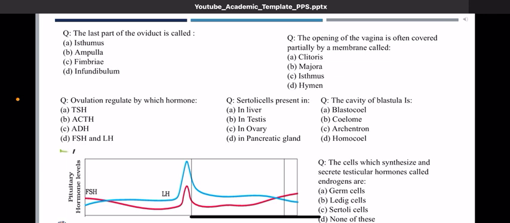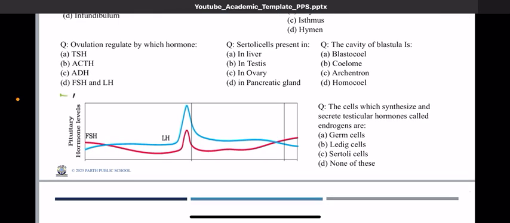So there are 4 options given over here. And in our society, there are a lot of taboos regarding this. So, ovulation is regulated by which hormone? And Sertoli cells are present in what? There are multiple options given.